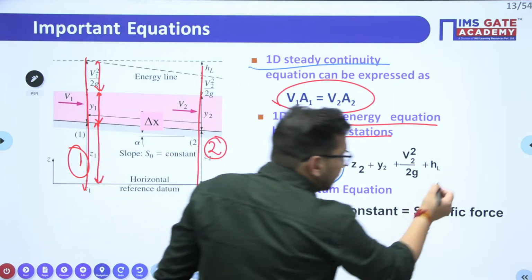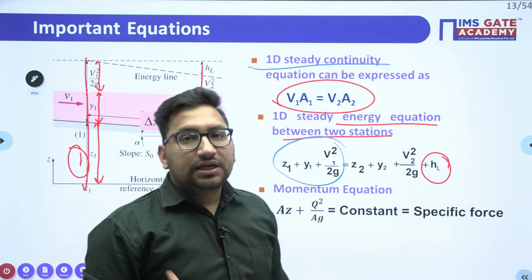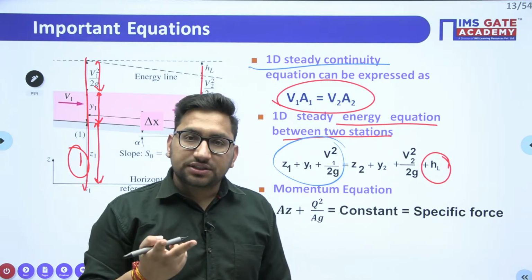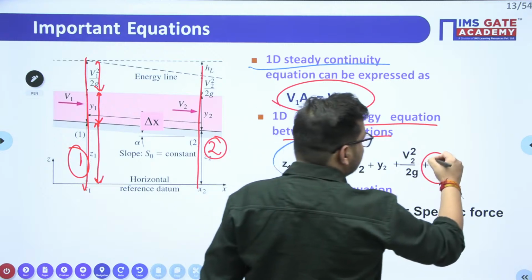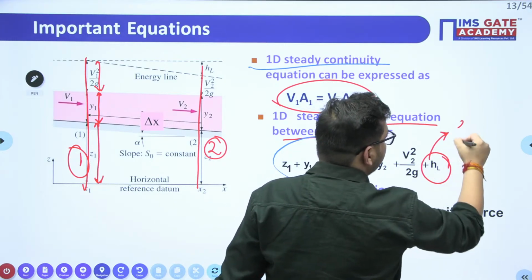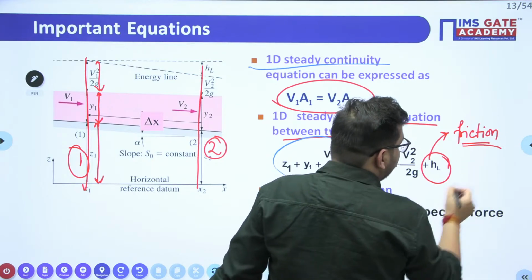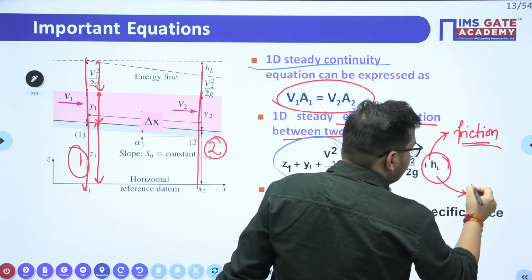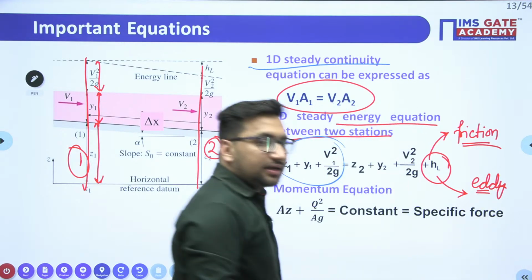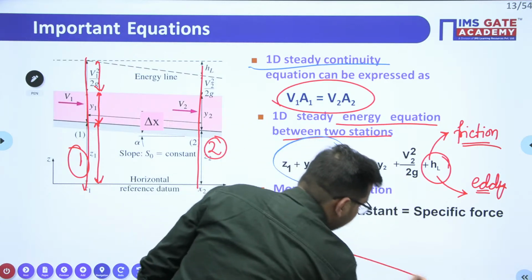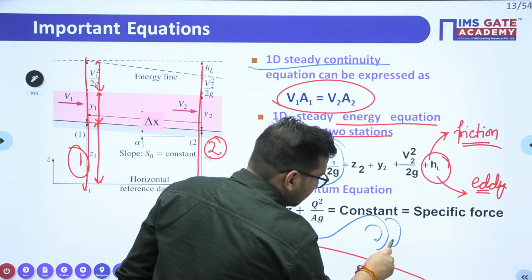Now this head loss in any particular channel, if water is flowing, if we talk about the open channel, the head loss can be due to two reasons. One is head loss due to friction, and second, the head loss due to eddies. Clear? Sometimes you might have seen in an open channel, the water is flowing like this in ripples, right?